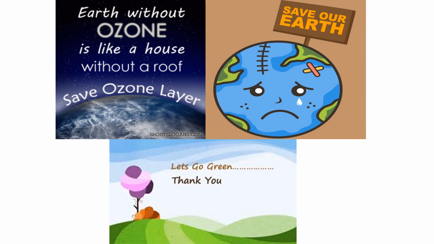So students, we can say that earth without ozone is like a house without a roof. We have to try our every bit to save this ozone layer, as well as try to reduce the global warming that we are creating, and we should try to save our earth.